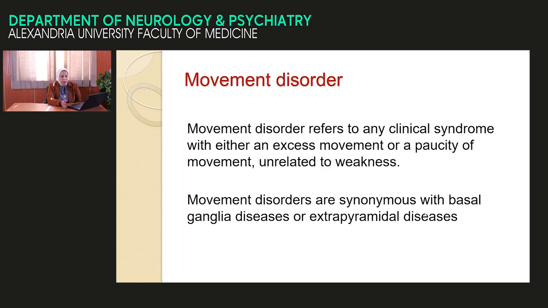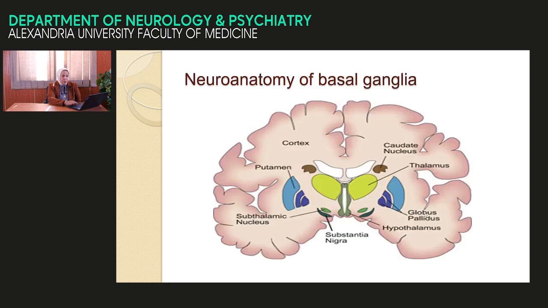Sometimes we call it basal ganglia disease. Why? Because in a patient with movement disorder, the pathology is due to a lesion in the basal ganglia. And sometimes we call it extrapyramidal disease because the basal ganglia is a part of the extrapyramidal system.